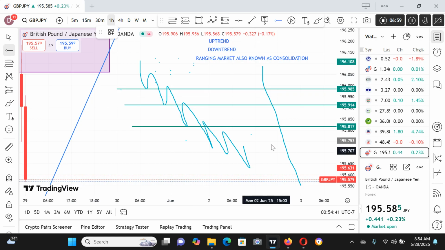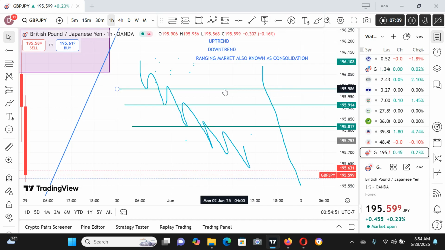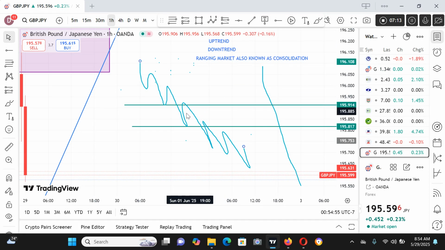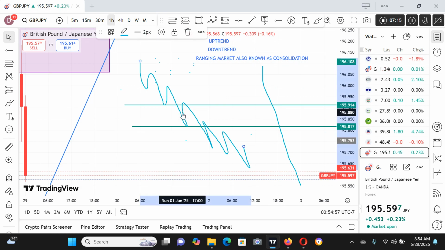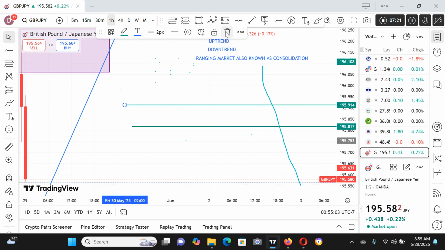So this is the second type of downtrend. I will create another video that shows how the market changes structure. But before then, I want us to just concentrate on this one and understand this one because this is the basic.